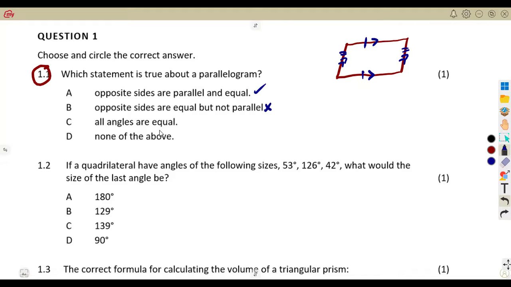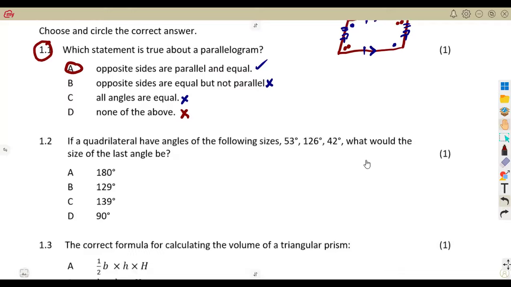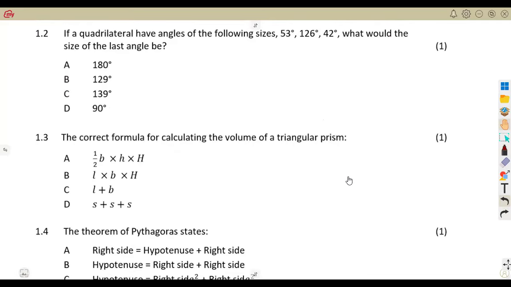All angles are equal. No, this is not a parallelogram. What we understand is that if this angle is given, it is equal to this one. Opposite angles are the ones which are equal, not all. Here they are saying all, so that statement is wrong. None of the above. It cannot be, because this one is correct. So our correct answer was A. You have to choose properly in that case.